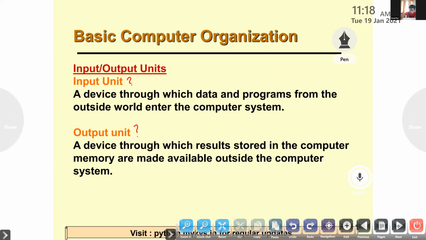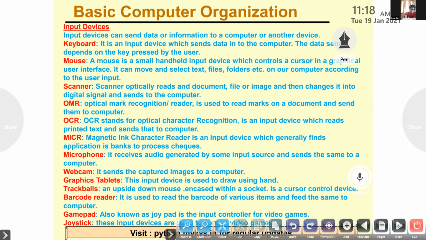Nevin, what is an output unit? It's a device which gives the result. This is the result. Okay. So continue reading. And you have to learn only the examples. Not what is a keyboard, what is a mouse, what is a scanner. You don't have to study that. Examples of input devices, only you need. You don't have to study what is OMR, OCR. Just learn the examples, the names only.